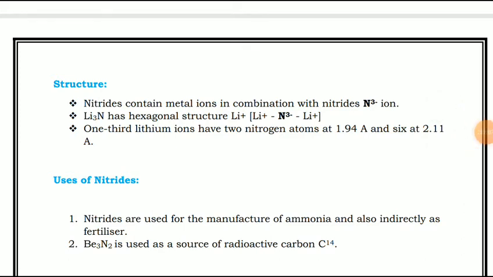Okay, so this is about today's lecture. We have seen carbides and nitrides. The remaining part of this subtopic from comparative chemistry of main group elements, that we are going to see in the next lecture. Thank you.